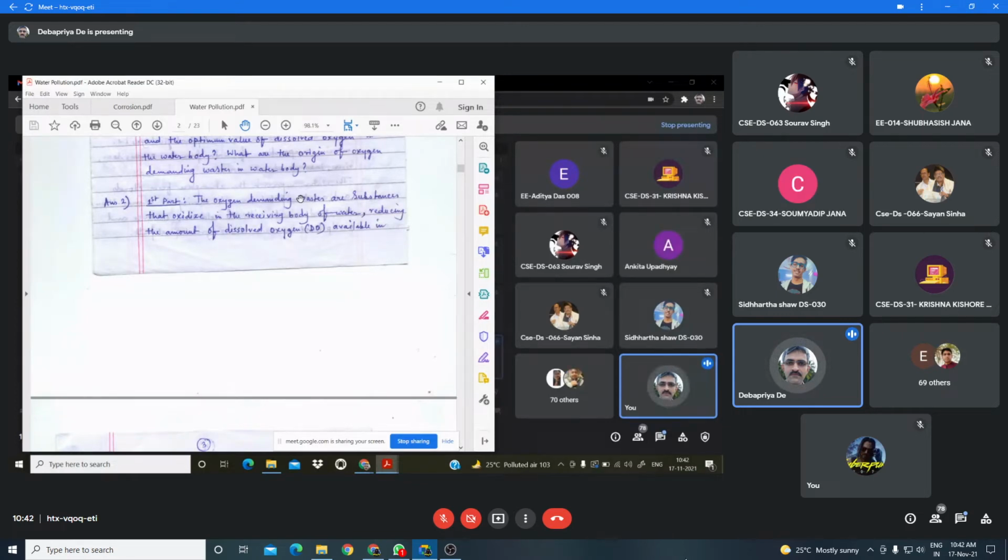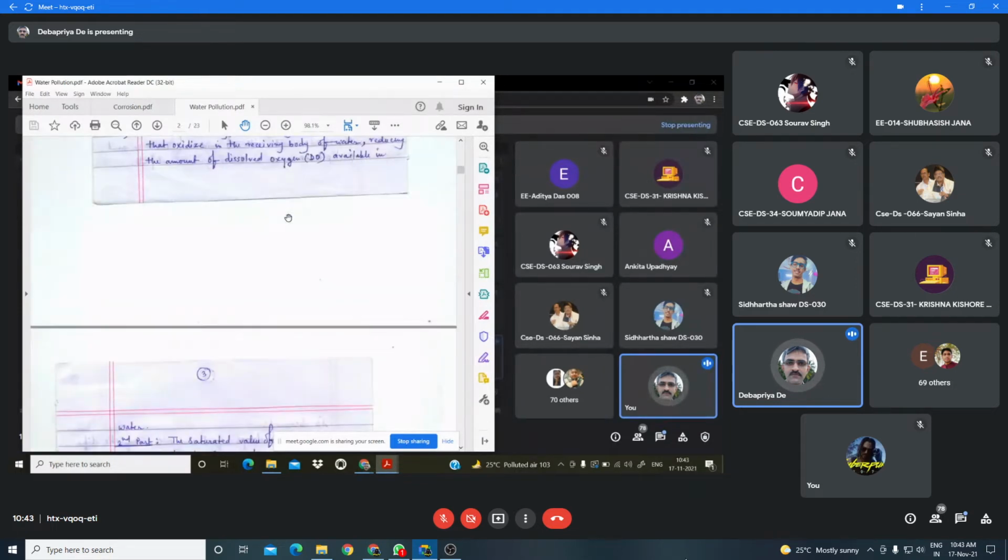When the oxygen demanding waste is mixed with the water body, then due to oxidation of that waste, the oxygen is consumed from the water, and as a result the dissolved oxygen level in the water body is decreased, and that water cannot be used for any purpose.